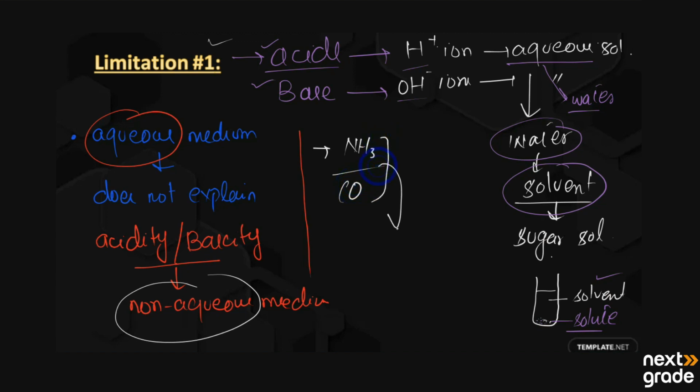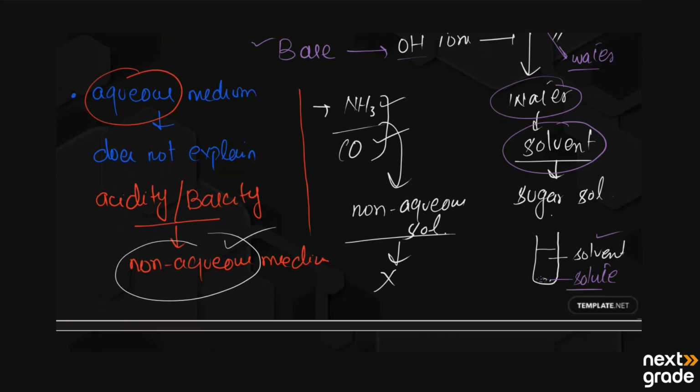If they are present in non-aqueous solution, then Arrhenius would not be able to explain whether these substances are acids or bases. So this was the first drawback, that he was unable to explain the acidity and basicity of many substances that are not present in aqueous solution, that do not have aqueous solutions.